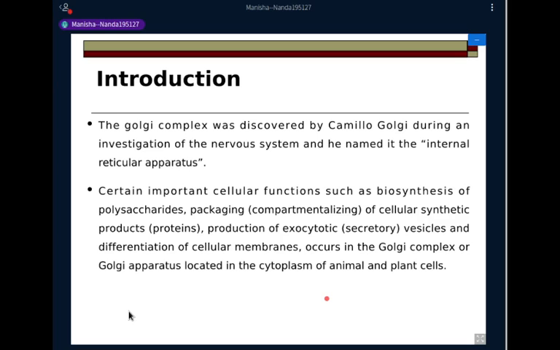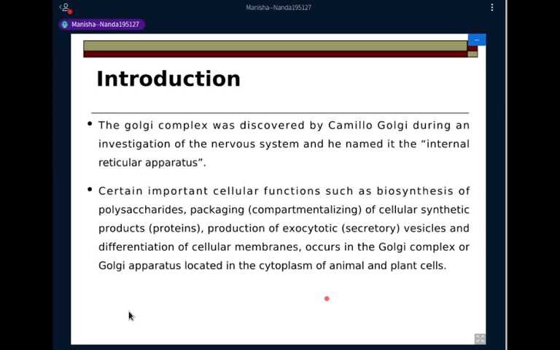So mainly you'll see that the Golgi transports all these proteins either to the cell surface, that is in the form of secretory vesicles, then it transports the very important membrane glycoproteins to the membrane, and it also directs all the proteins or enzymes that are present in the lysosomal lumen.